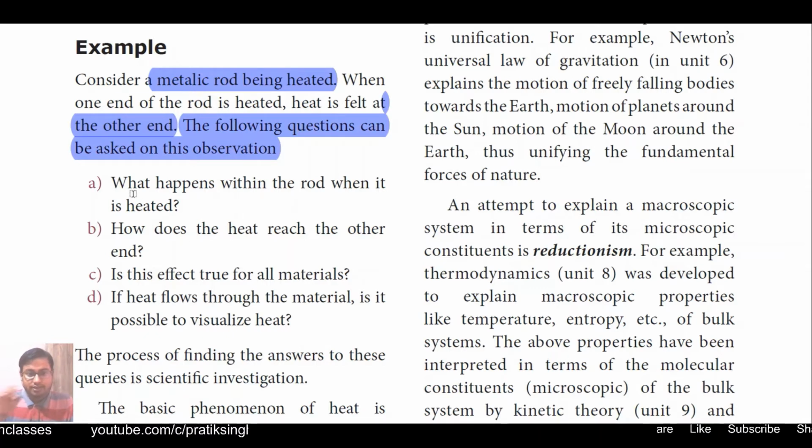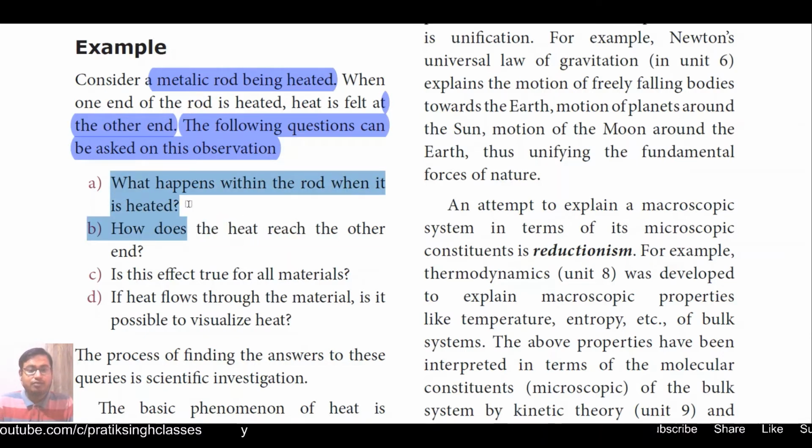From this observation, what can be asked? First, what happens within the rod when it is heated? When we keep the rod over a flame, why does it become hot? What is the reason behind it becoming hot?